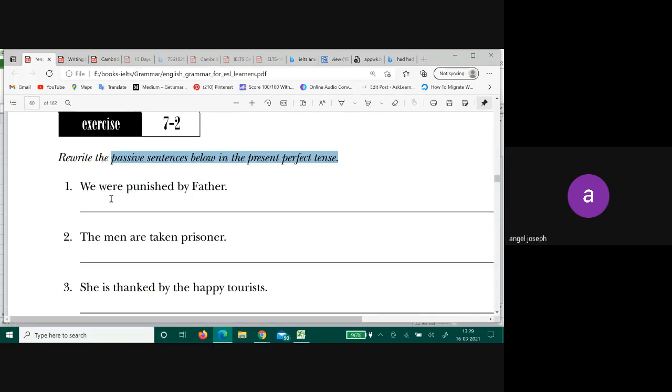The men are taken prisoners. Have been taken prisoner. The men have been taken prisoners. Here in this sentence, why is there no by here?